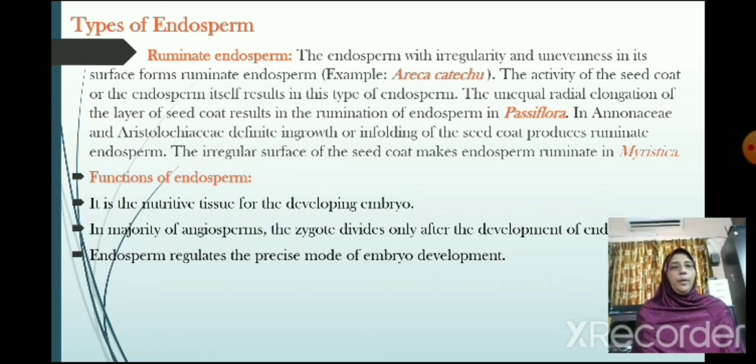Functions of endosperm. It is the nutritive tissue for the developing embryo. In the majority of angiosperms, the zygote divides only after the development of endosperm.